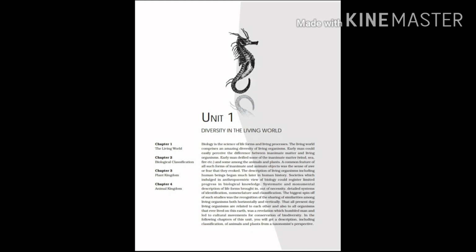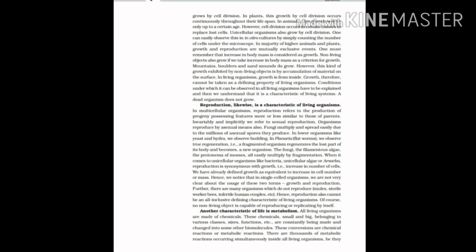So let's begin. This chapter is regarding the presence of living organisms on this earth. The living organisms show different characteristics such as shape and size. As you know, living beings have a definite shape and size which get modified to some extent when growth occurs. Second characteristic is growth. The growth of living organisms is an internal and biological process controlled by protoplasm.